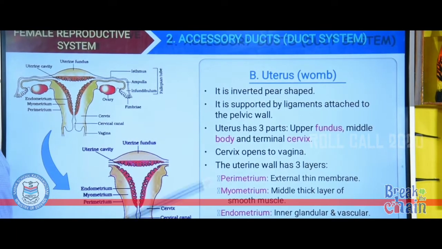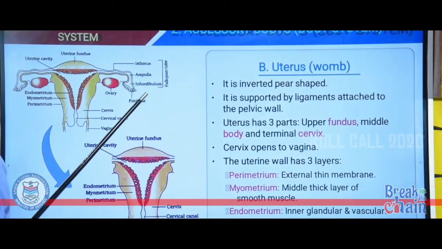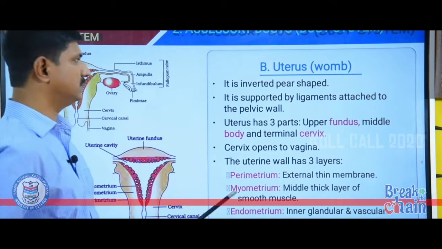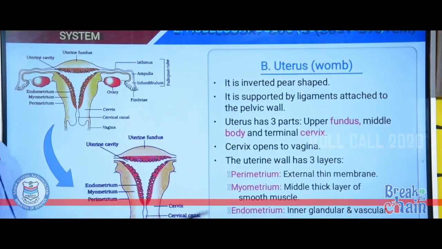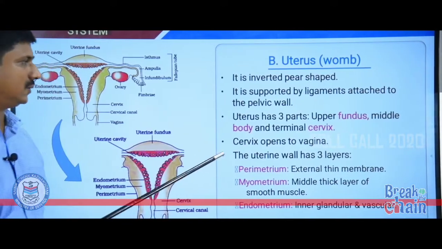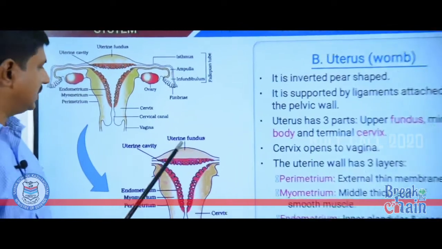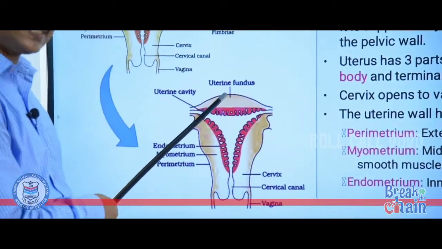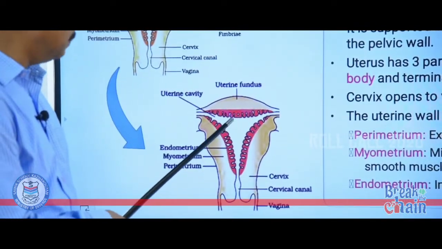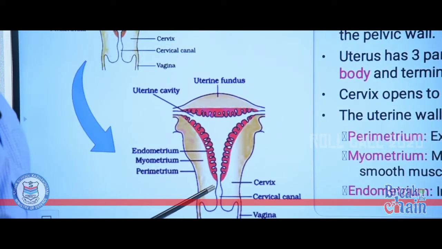Next one, uterus. It is the second part of the accessory duct, uterus, also called womb. It is inverted pear shape. It is supported by ligaments attached to the pelvic wall. Uterus has mainly three parts. They are an upper fundus, then middle body, that is uterine cavity, and a terminal cervix.